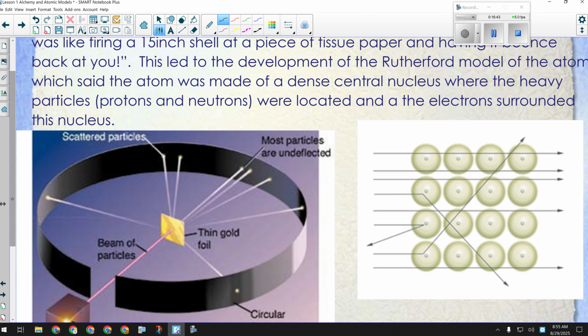If you have a camera that flashes a shutter open really quickly, that exposure is short and it captures an image. An X-ray works the same. If you're getting an X-ray at the hospital, you put your arm up against that thing and they shoot the X-ray at it, and the film's behind it. The X-rays don't go through your bones, but they do go through your flesh. So what you see there is the part that actually reflected the X-rays.